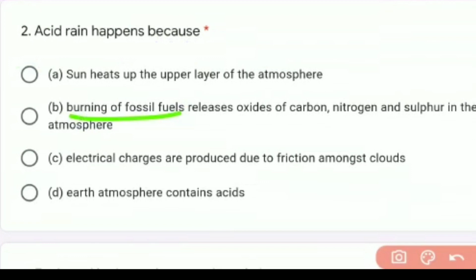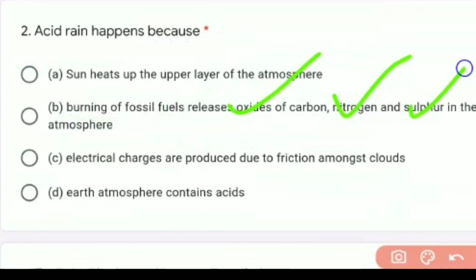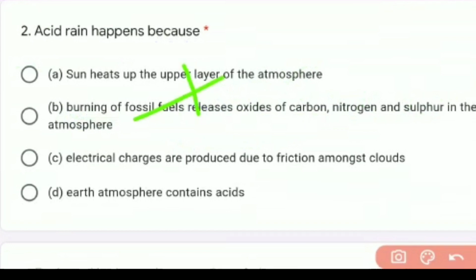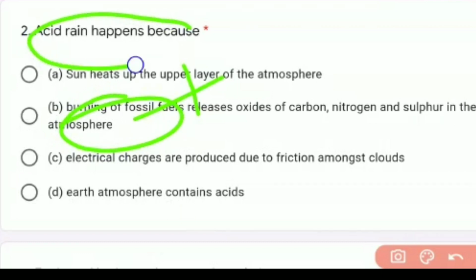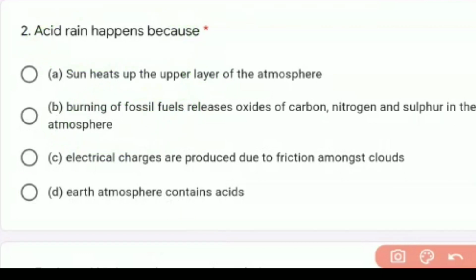Please remember this. When we burn fossil fuels, they release oxides of carbon, nitrogen and sulfur. These oxides mix with the water droplets and are poured down in the form of raindrops. Those cause very heavy damage to our monuments and also to aquatic animals. So due to the burning of fossil fuels, acid rain is caused. This is a very serious problem in today's world. So please remember the answer for this is option B.